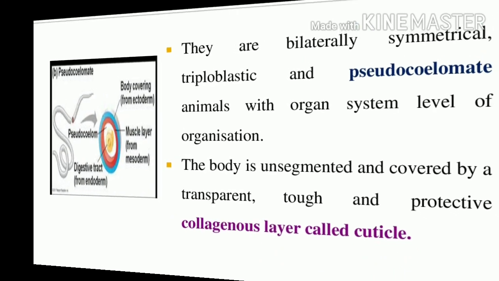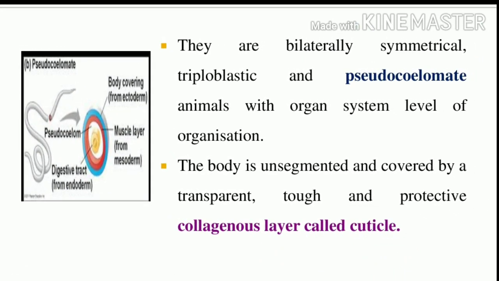Now the structure of these Aschelminthes, the roundworms. They are bilaterally symmetrical with an organ system level of organization that is well developed. They are triploblastic, that is, ectoderm, endoderm and mesoderm, and also pseudocoelomate. The cavity is present but there is no true coelom. What are examples of a pseudocoelomate?